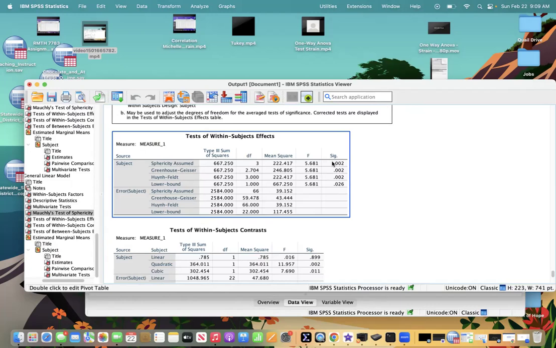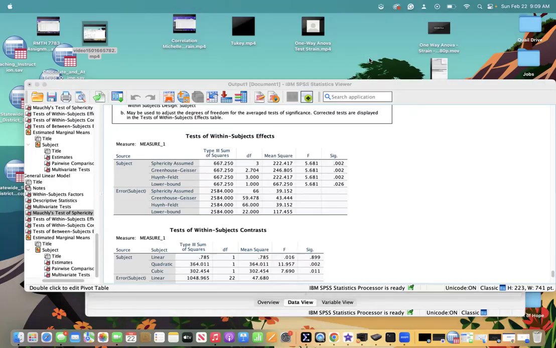Since the majority of time points do show a statistical significance, we can reject the null hypothesis that chocolate has no significant effect on attitude over time and show that it does. And that is all for today.